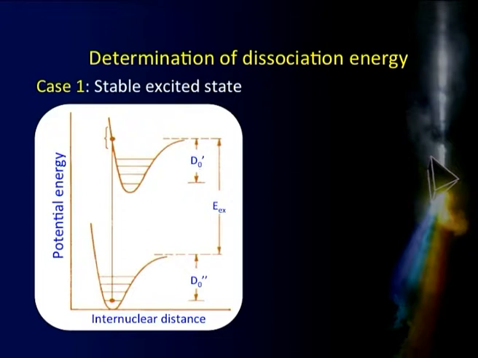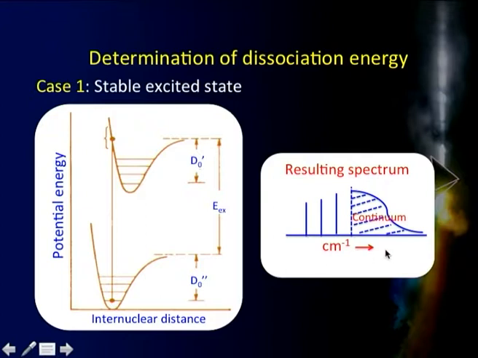Let us take the first case, when the excited state happens to be a stable excited state here. Now what happens? That means we have the relative disposition of the two energy levels as this, and this is my ground state, the excited state there. Now in this case the spectrum will be something like this, we just discussed 2 minutes back. That is, the spectrum will be made up of certain lines there, and then there will be a region of continuum there. That means there are no discrete lines there. Let us imagine you have a molecule in the vibrational ground state of the electronic ground state. I give electronic energy to this, the molecule gets excited to the excited state there, and then thereafter it breaks down.